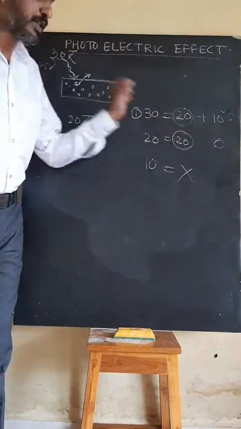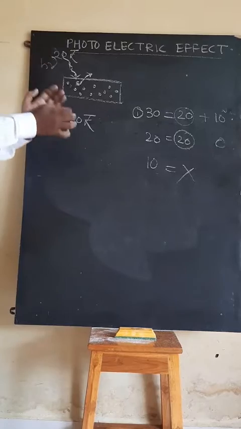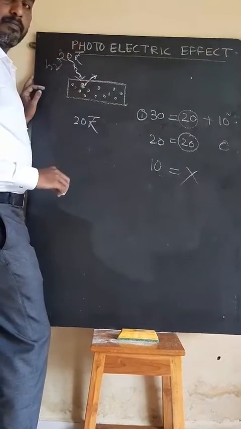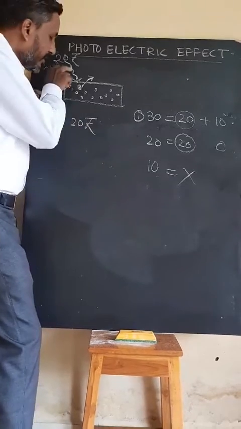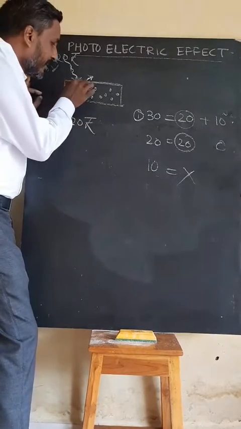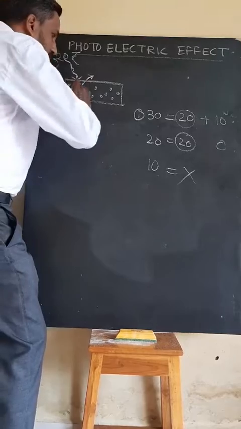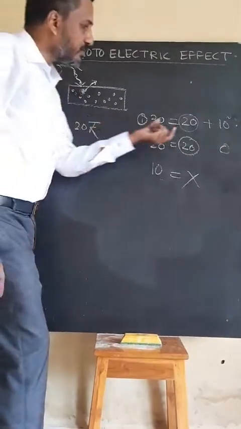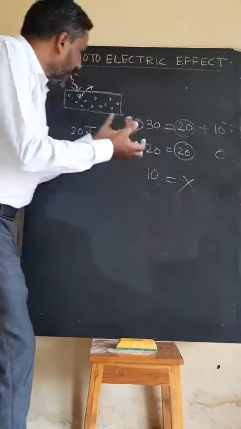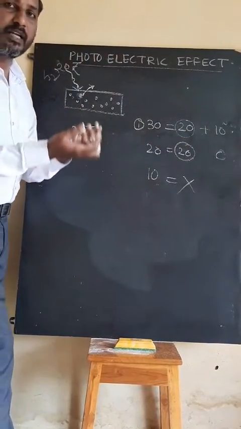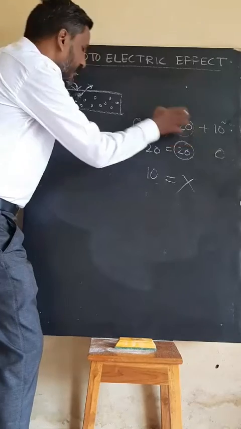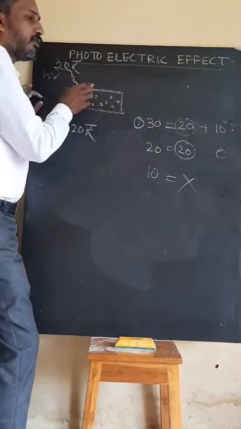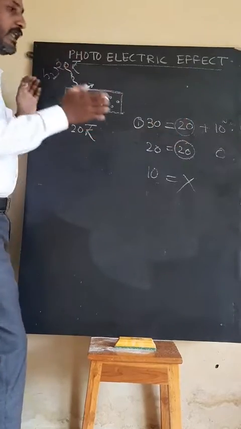It's 20 rupees. Here the entry fee indicates what? Entry fee indicates minimum energy. Then it is required for what? Minimum energy required for that electron to be removed from this metal surface. Minimum it requires 20 rupees. Minimum fee to enter a mela, to enter a fair, is how much? It's 20 rupees. Same thing here. Minimum energy required to remove that electron is how much? 20 rupees. And that energy